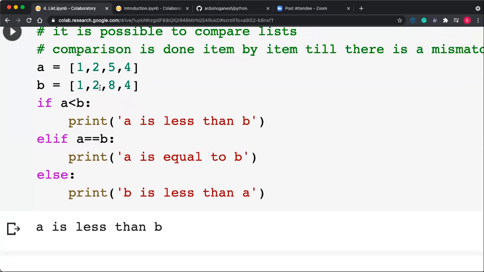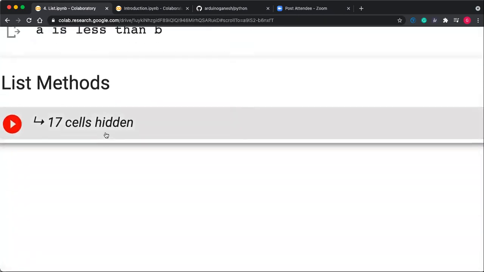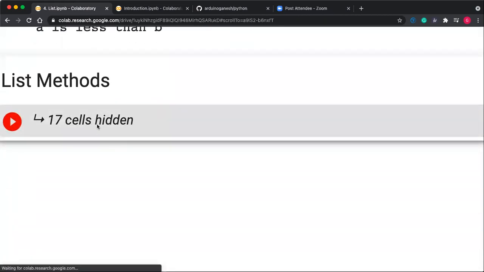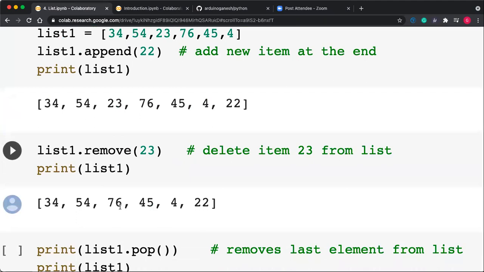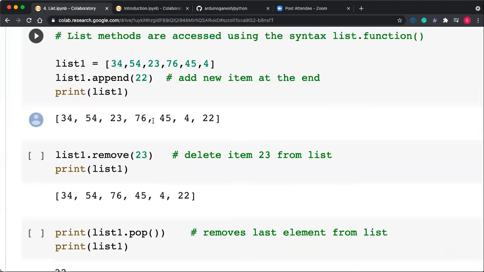Okay, so like that the relational operators you can also use with lists. So what are the different list methods? We can explore them. List 1 dot append, you can append new items.